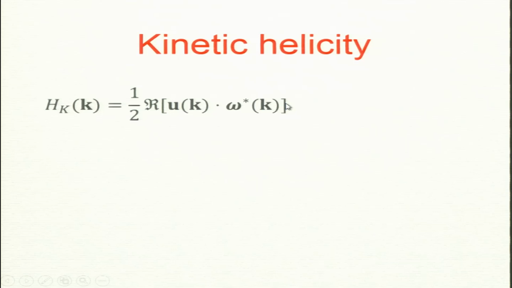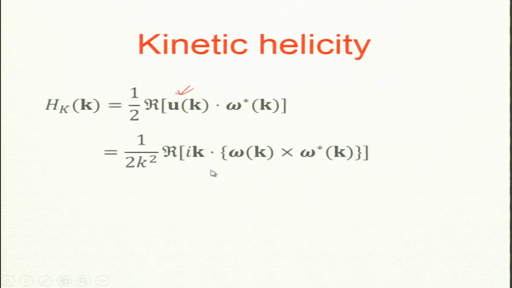Okay, now we look at the equations. So, this is what I wrote, this is a formula. Now, we replace this u. In fact, I need to use the formula I derived in the first or second slide of this.